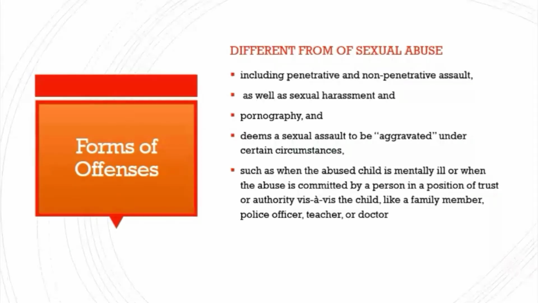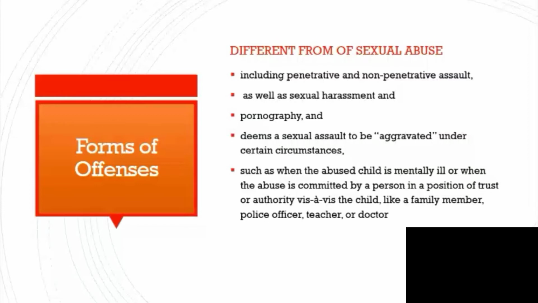Here we also have the aggravated form of sexual assault, which has a very huge definition, which we will discuss in a later video, and also provisions for a child who is mentally ill and abused by any person in a position of trust and authority. So these are the forms of offences which are dealt with under this act.